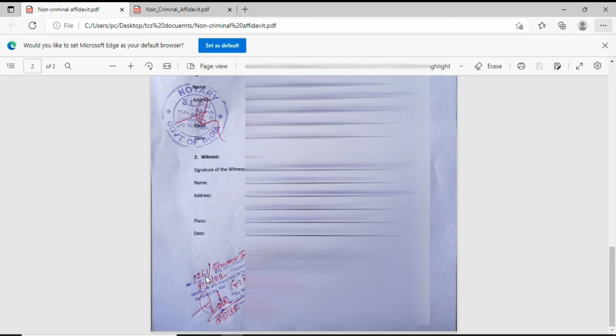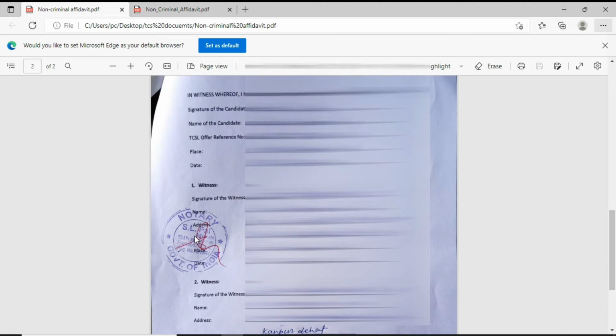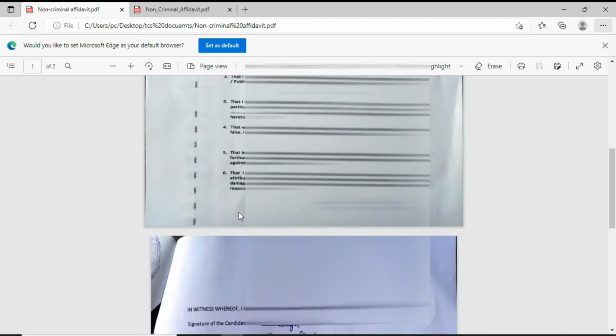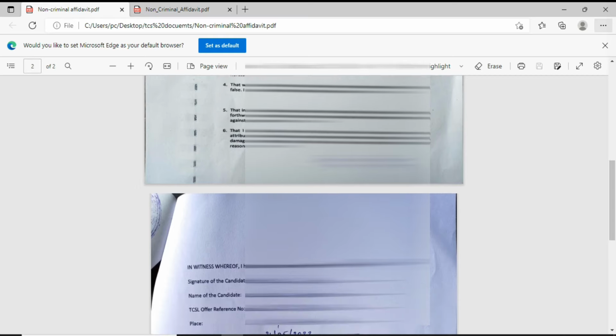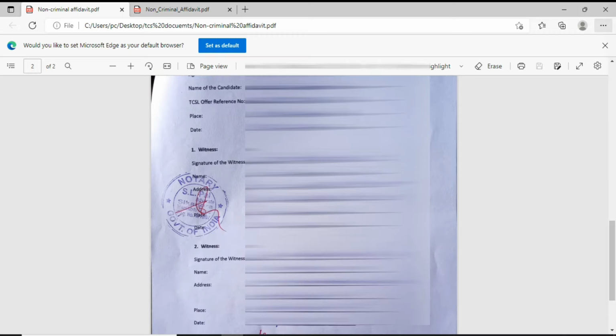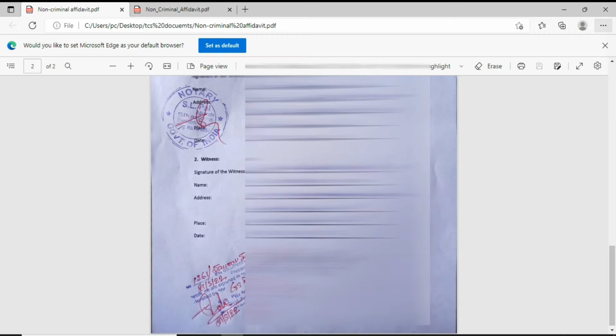After that you will find that your name and all the things will be written, and your advocate will sign here, and the authorized people will also sign here. You can see the demo in my video. And you will find that at the bottom of the page you have to sign on both the pages.